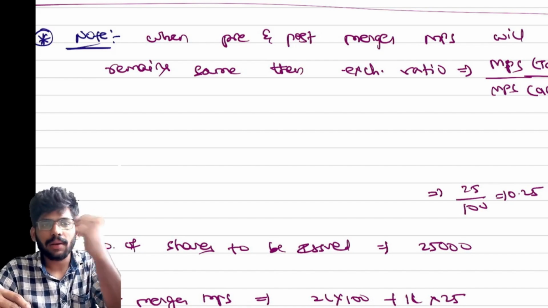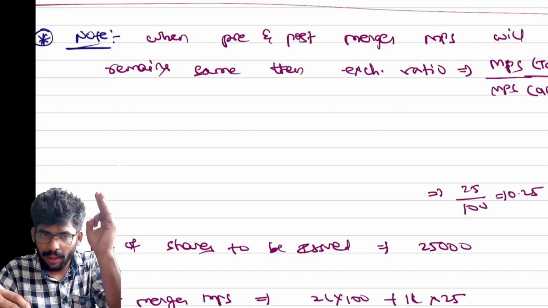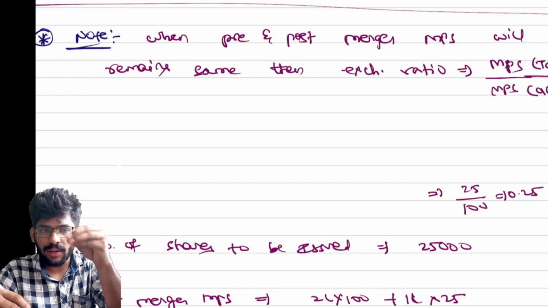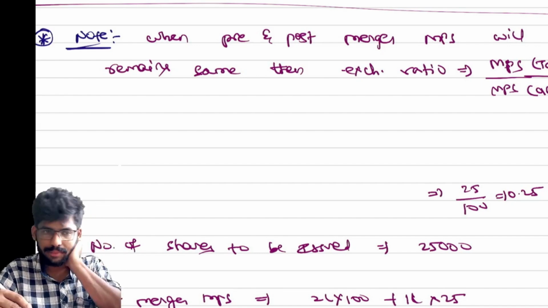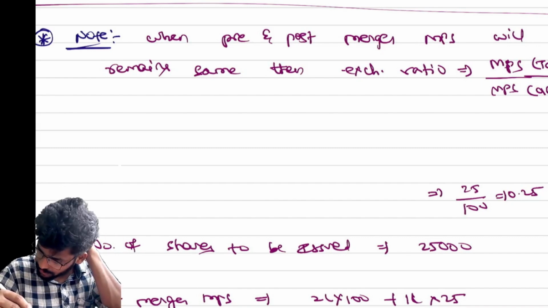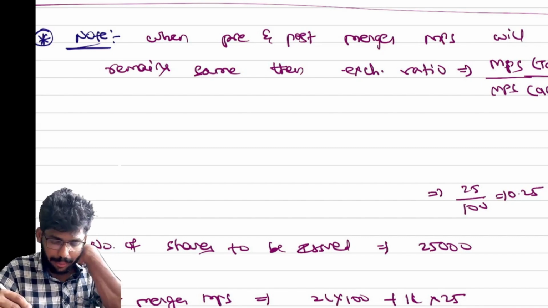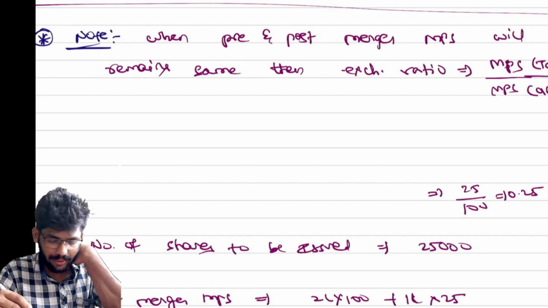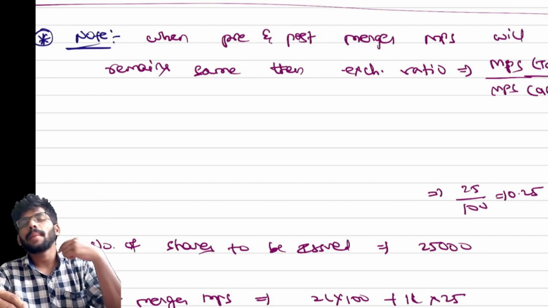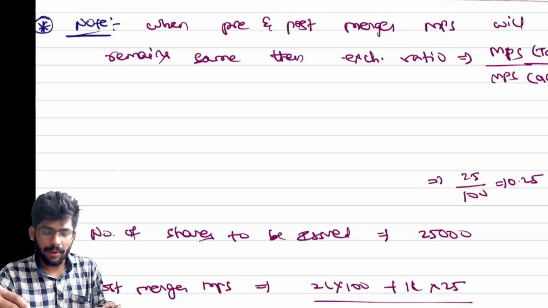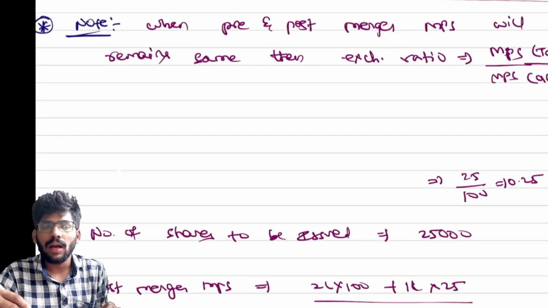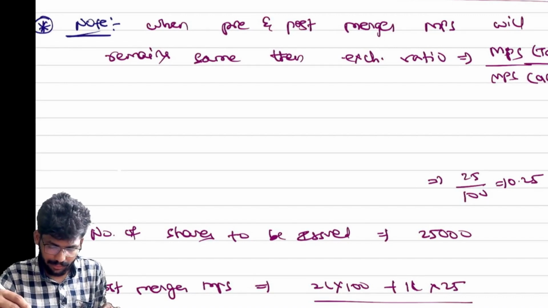In the given question, if it says the pre and post merger market price per share will remain the same, then the exchange ratio is market price per share by market price per share, that is target by acquirer. Target market price 25, here 100. Total 0.25. That's it.